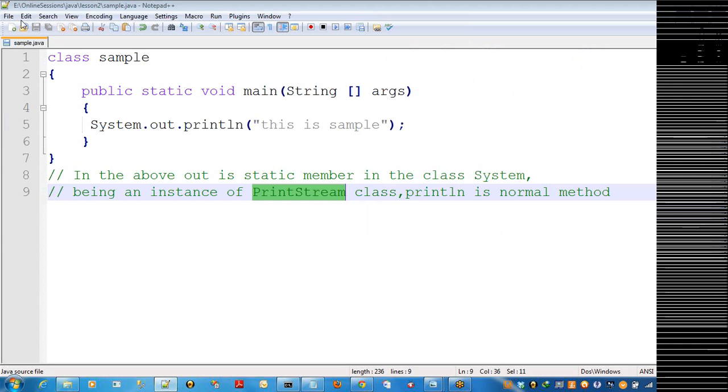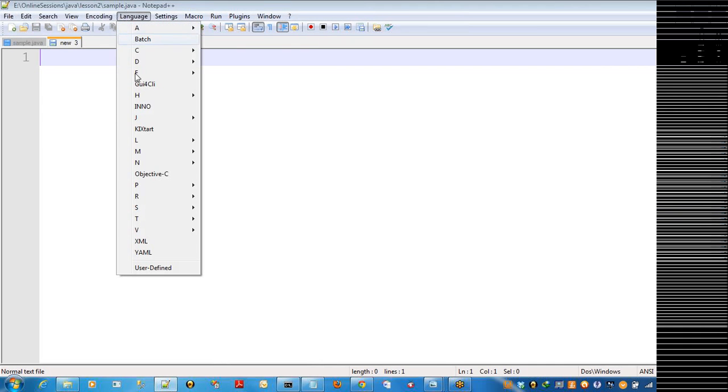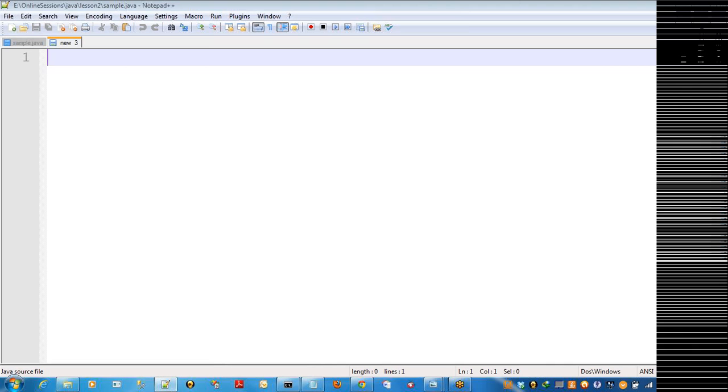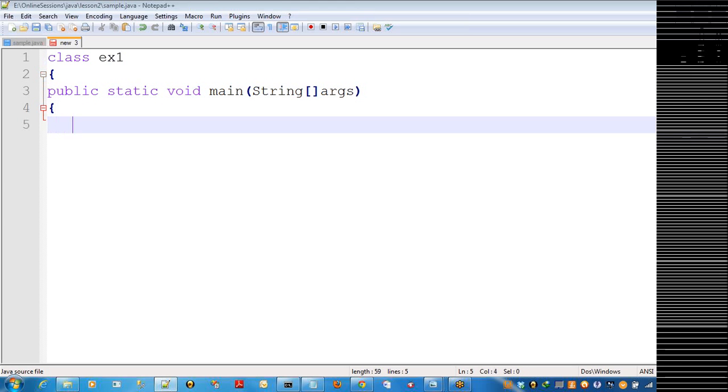take another program. Now I can define the class. What variables you want, you can declare within this main function.